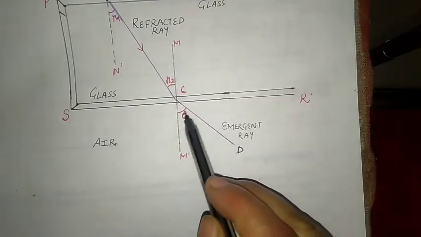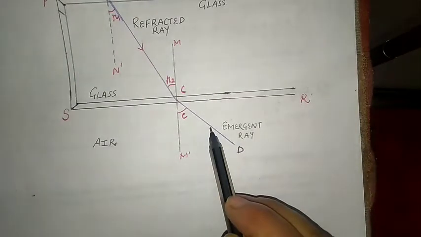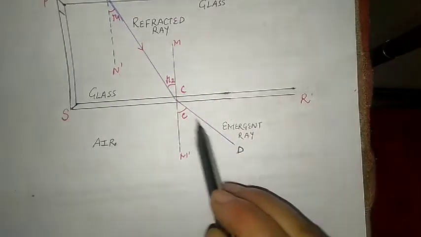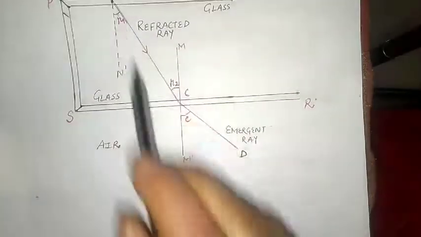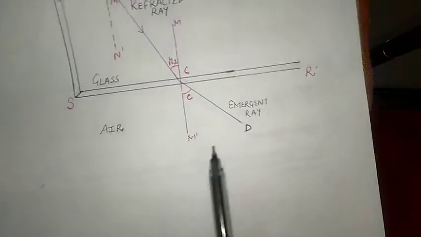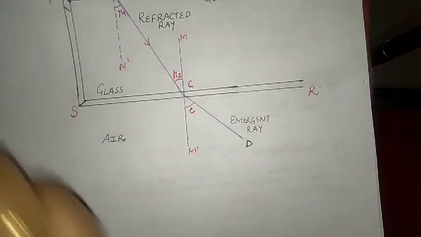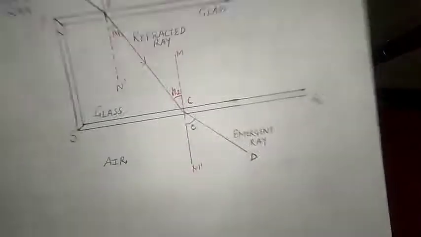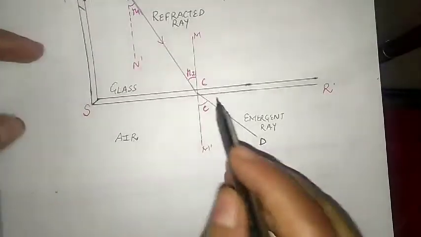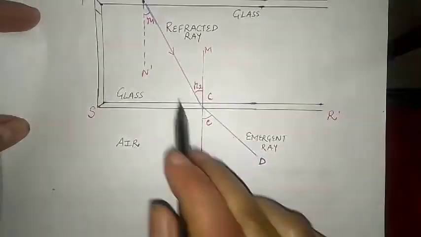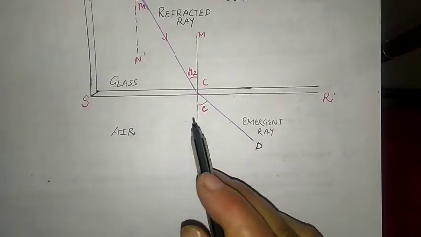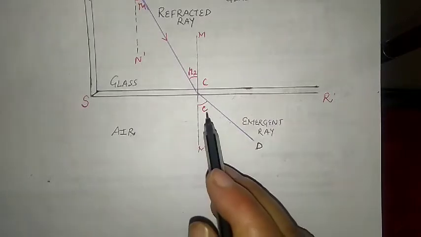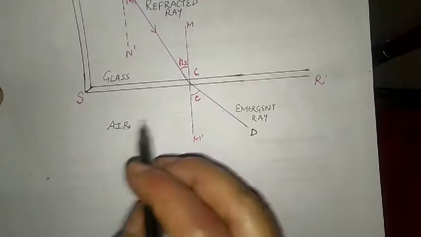Actually this is the angle of refraction, but since it is coming out into the same medium, we call it the angle of emergence. Now again, if we apply Snell's law in this part, then what do we have?